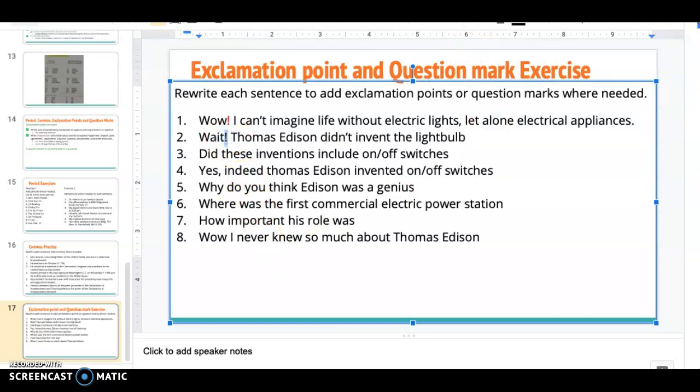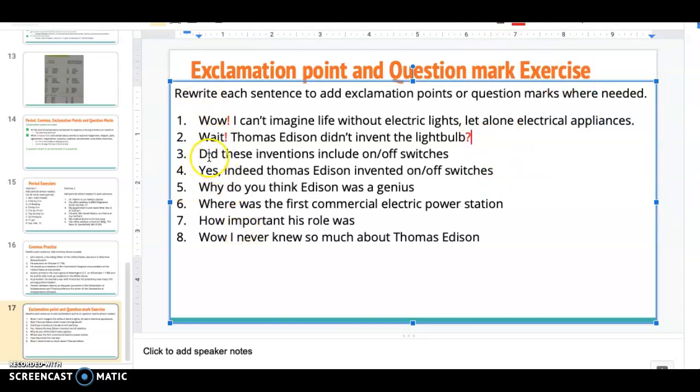I'm saying, like, wait, right? How you guys do half the time when I'm teaching. Wait, Thomas Edison didn't invent the light bulb? That's crazy. Right? So here, right, interjection. Not everything is an interjection, guys.